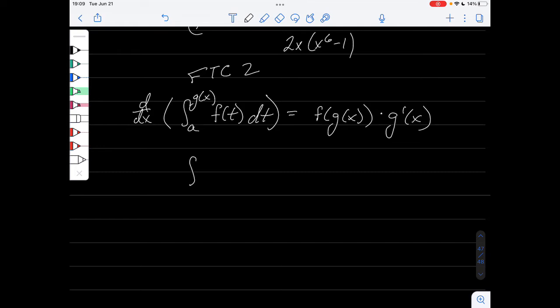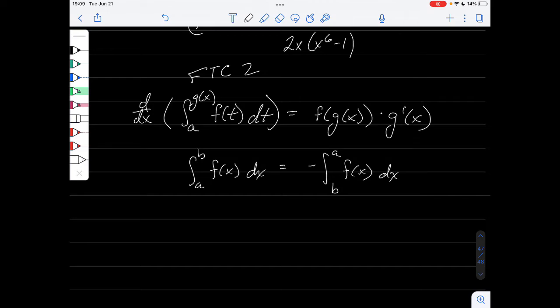Okay, so I know that if I have the integral from a to b of f of x, this is the same thing as negating the integral from b to a of f of x, right? If I switch the bounds, I negate the integral.